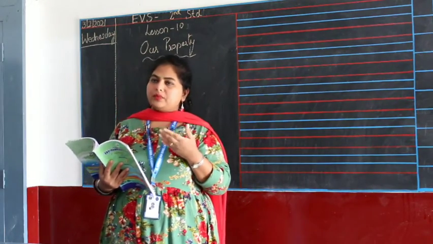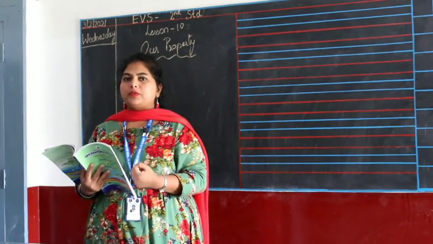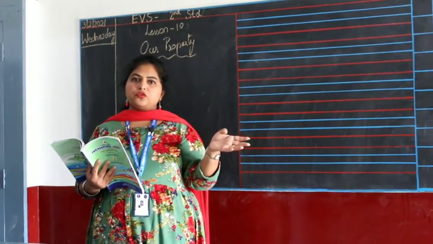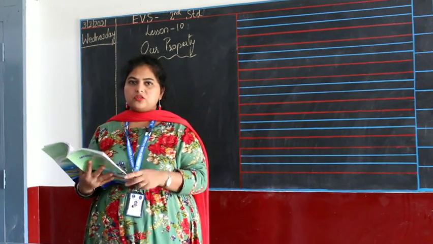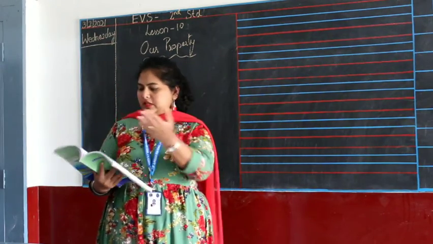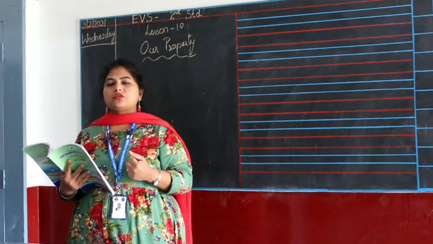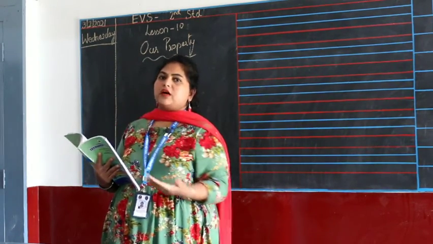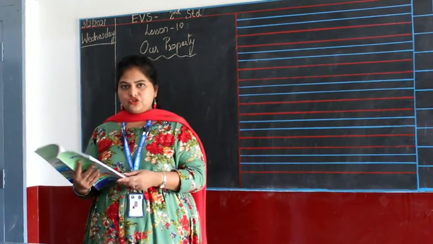Private is what you people in your house, your parents buy and keep and use. That's your private property. Public property is given by the government. The government builds a post office, the government erects a street light, the government fixes the street taps on the roads so that we all get water, light. There will be a lot of other things as we go further, we'll be reading on that. These are all given by the government for us, for our use, where everybody can use. It's not that you can use and I can't use, or I can use and somebody else can't use. This is not private property, it's public property where everybody has equal rights to use.